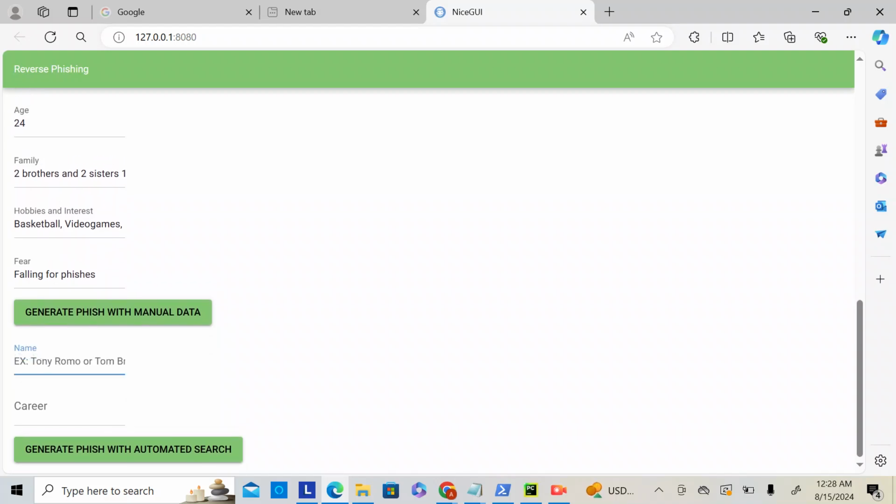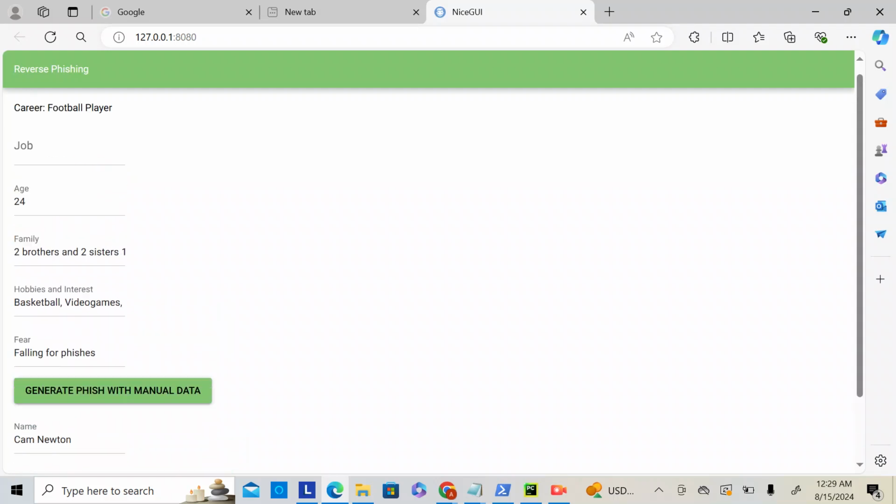So that's the information with manual data. Let's generate it with a search from OpenAI. Let's say I want to spear phish Cam Newton. That's a random name, I don't know why that came to mind. He's a football player.